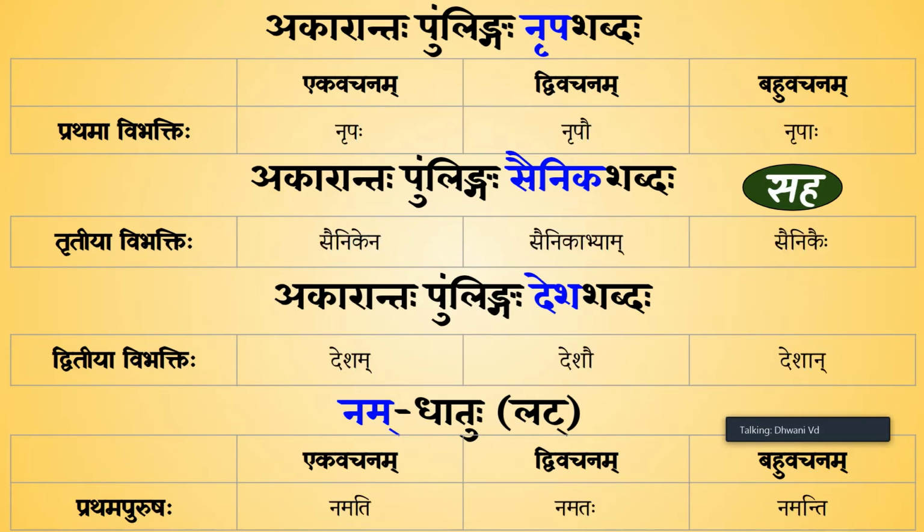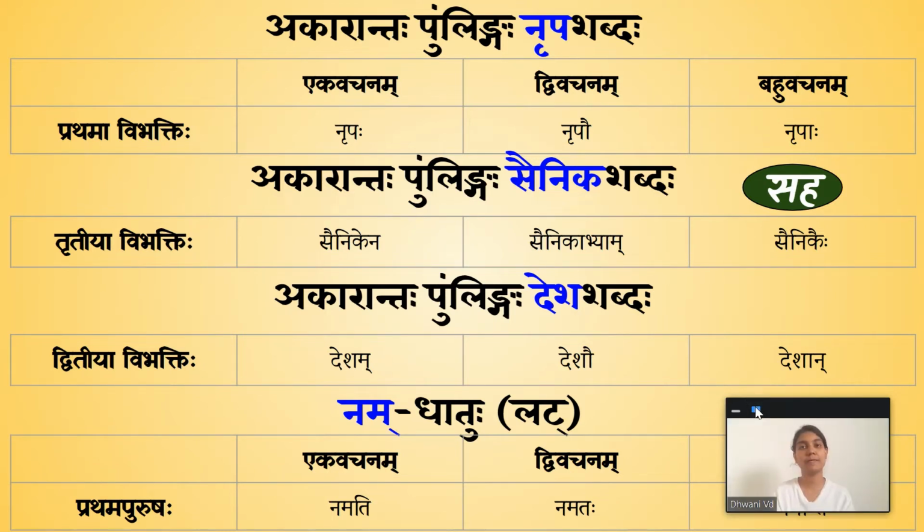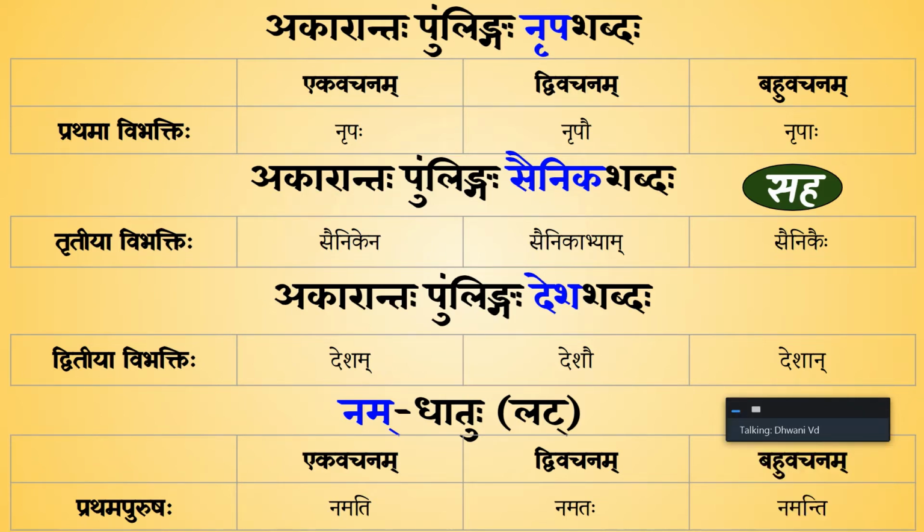So we have Nripaha, Nripau, Nripaha, Sainikena, Sainikabhyam, Sainikaihi, Desham, Deshau, Deshan, Namati, Namataha, Namanti. So now let's make our sentences. So if you have one king saluting one country with all of his soldiers, then what would the sentence be? Nripaha Sainikaihi saha desham namati. You can play with these numbers and create your own sentences.